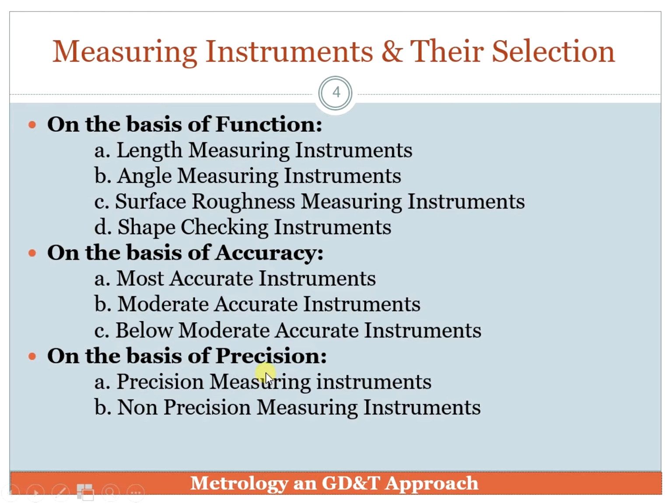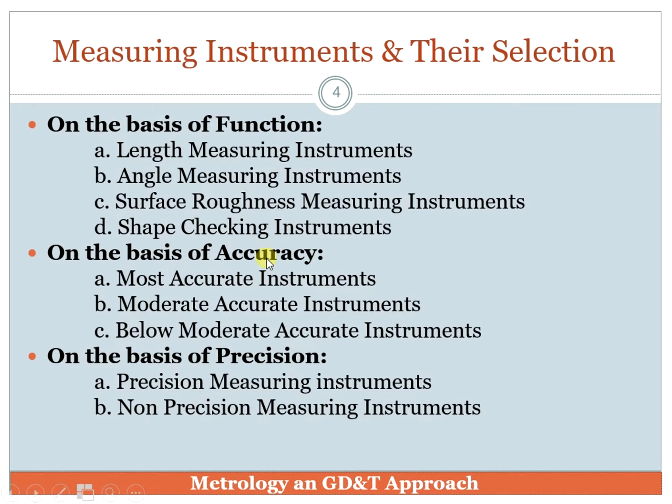Another classification of measuring instruments is based on function, based on accuracy and based on precision. Based on function we have linear measuring instruments, angle measuring instruments, surface roughness measuring instruments, or shape checking instruments.